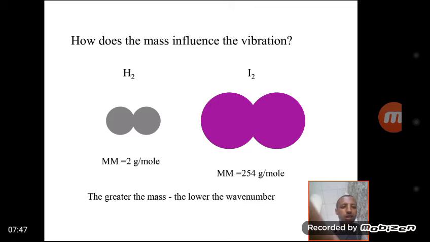Because iodine has a larger molecular weight than hydrogen, the frequency or wave number of iodine is much lower than that of hydrogen. As the mass of the interacting atom is greater, the wave number is much lower.